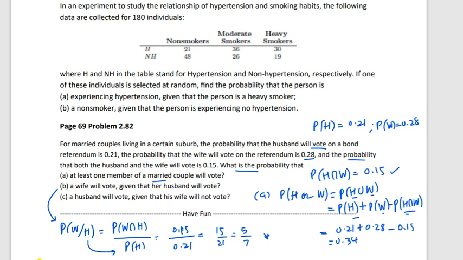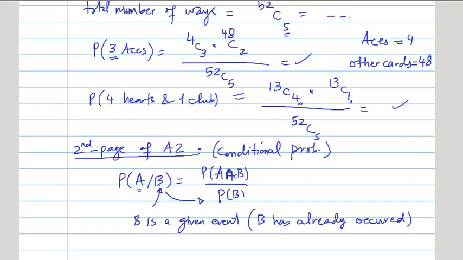And similarly you can do the C part as well. A husband will vote given that the wife will vote. So this is the conditional probability. Okay, so this constitutes your 2 questions. So you can again pause the video and note down this answer if you want. So that concludes 2 questions.